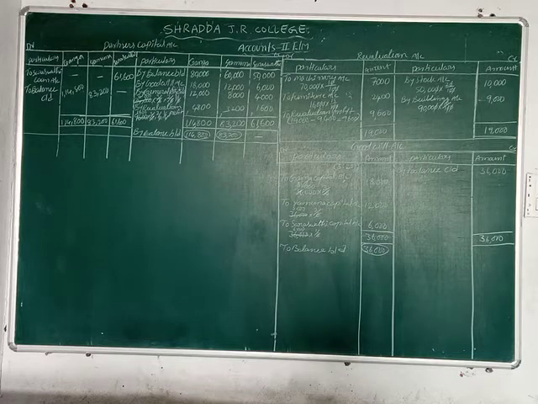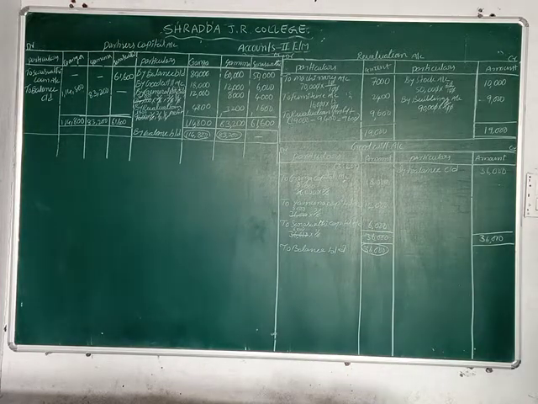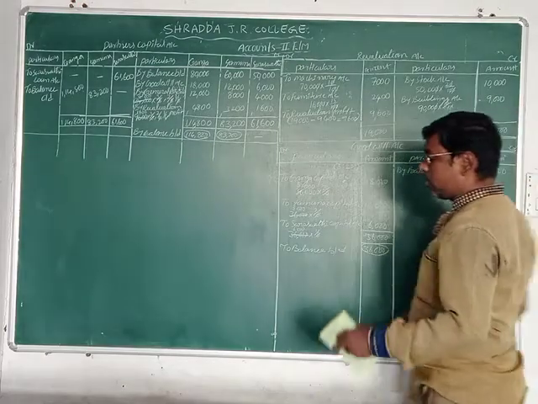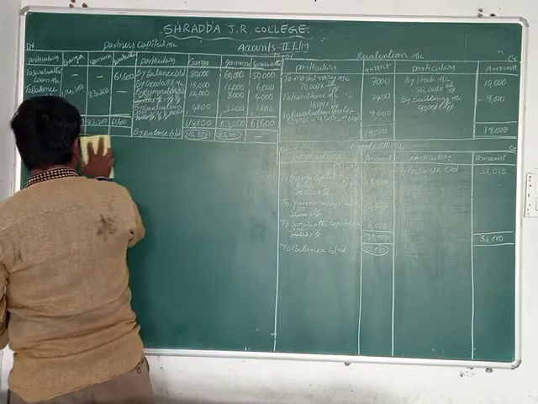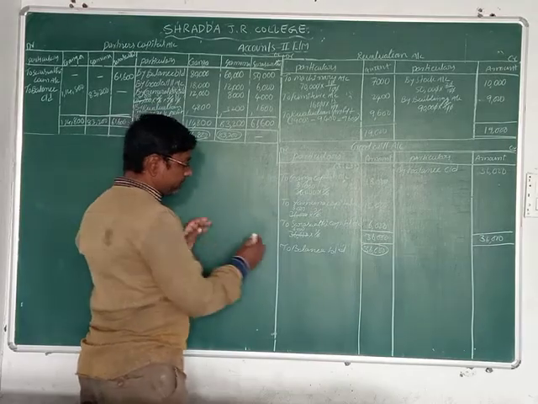Ganga having 1,14,800, Yamuna having 83,200 rupees. So this is the partners capital account, friends. Now the next account is the partners loan account. We are doing that here.